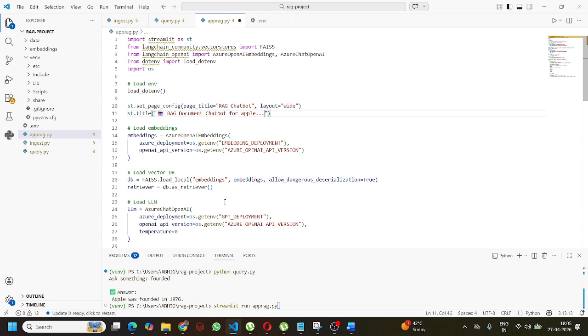Load the FAISS database, right? This is the DB. Once loaded, after that, what will we do? After loading the database with embeddings, we create the retriever. As a retriever, we will get all the things from there, and then load the GPT model, with the deployment, Azure version, and temperature.